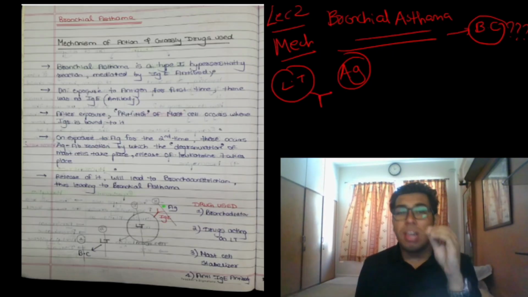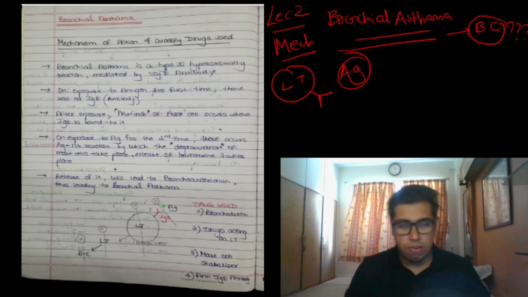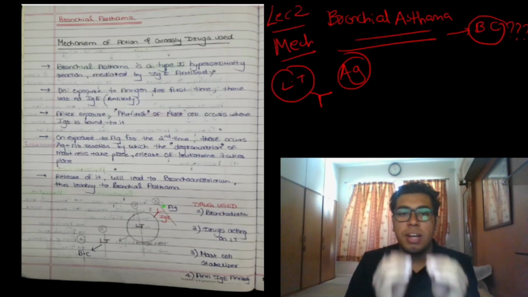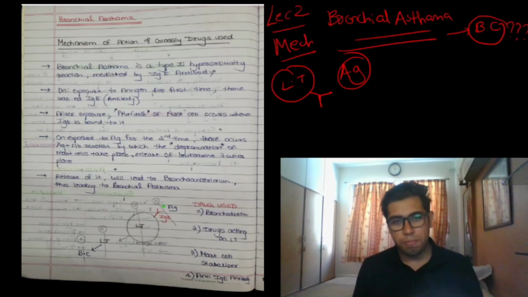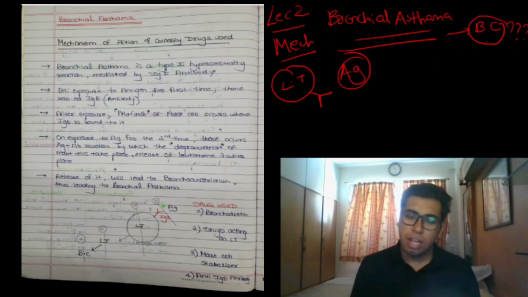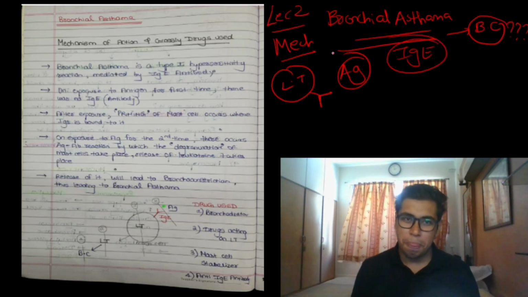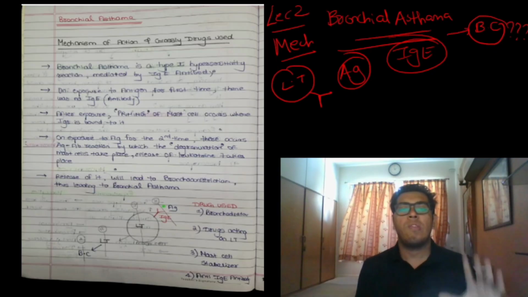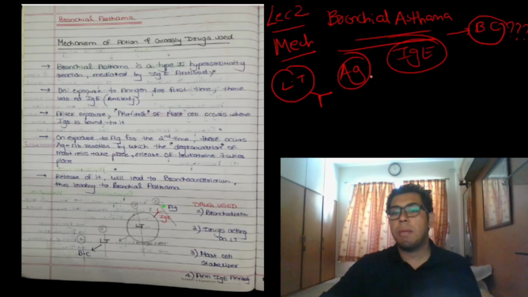See, bronchial asthma is a hypersensitivity reaction. But which hypersensitivity reaction? Type 1, type 2, type 3, type 4. Type 1. And in pathology, we know that the type 1 hypersensitivity reaction is mediated by the IgE antibody. So it is very important to understand, before we go into the details of the mechanism, that bronchial asthma is a type 1 hypersensitivity reaction mediated by the IgE antibody.